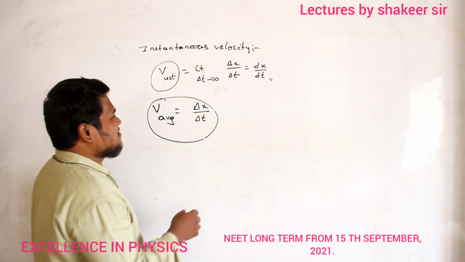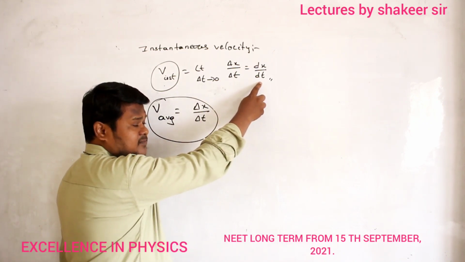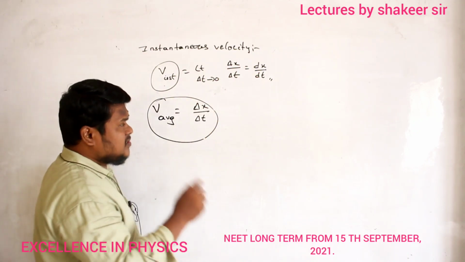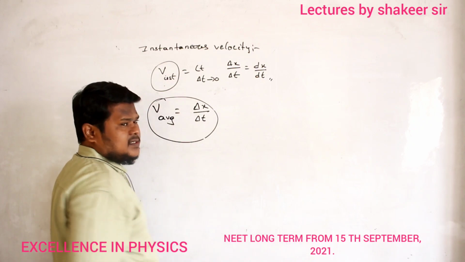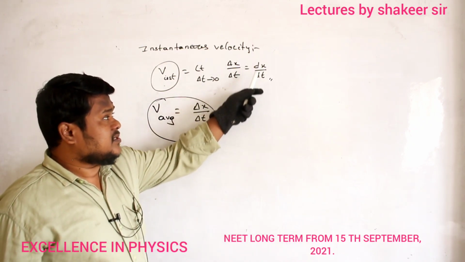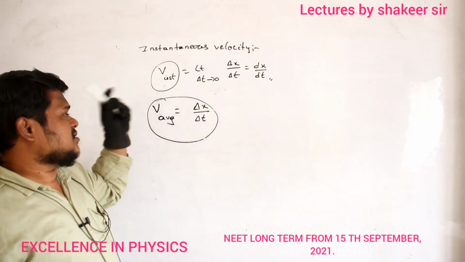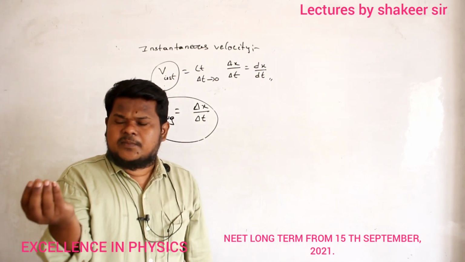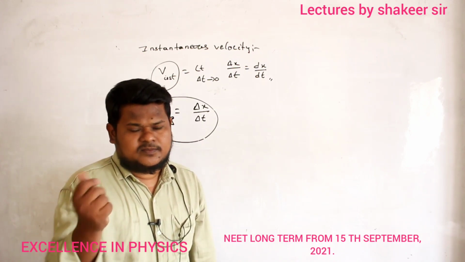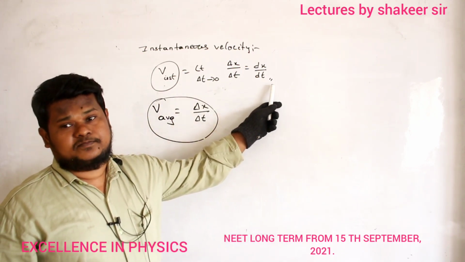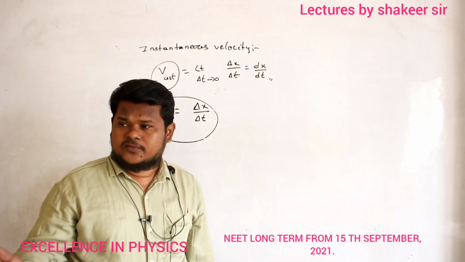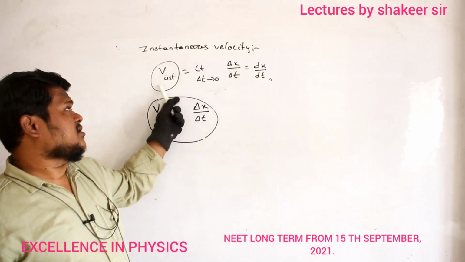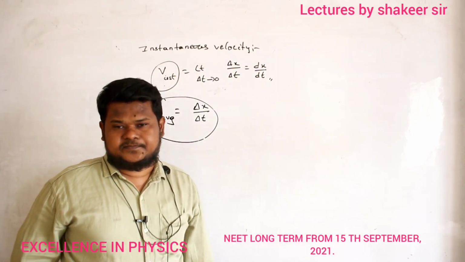Clear now? Similarly, if the time interval is very small, then the change in position or change in displacement will also be very small. That small change in displacement we call dx. So dx divided by dt is called instantaneous velocity. That is the difference. Are you able to understand? It means when the time interval we take is very small, it automatically converts into differential form. Now we know the rules of differentiation, so all the rules of differentiation and integration we are supposed to use in this equation of instantaneous velocity.